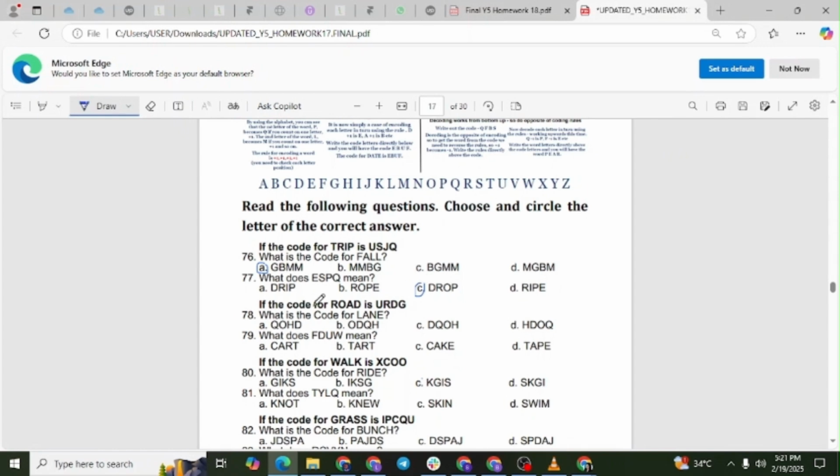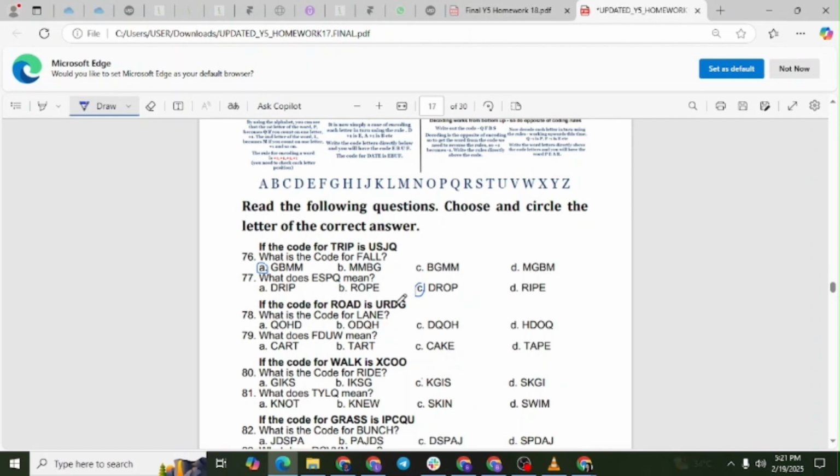Question 78. What is the code for the word lane? We are given that the word road is coded as URDG. Let us determine the pattern. The letter R changes to the letter U. The letter O changes to the letter R. The letter A changes to the letter D. The letter D changes to the letter G. Each letter moves forward by 3 places in the alphabet.